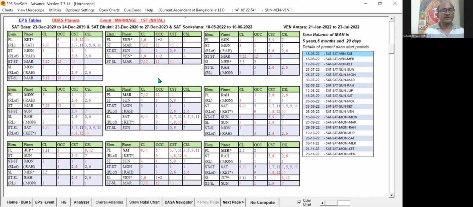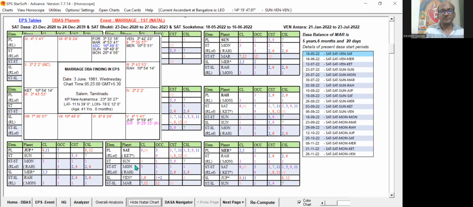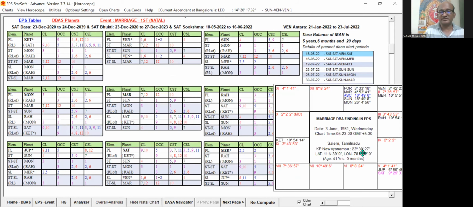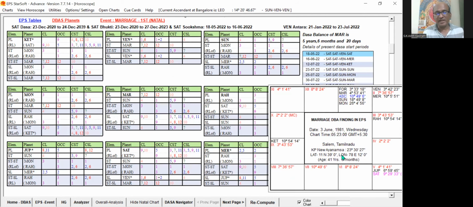In EPS, when we talk about Rahu and Ketu, the node planets, as we normally follow in KP, there is a second planet: the Rasi Lord is considered as the second planet. When we talk about Ketu, Saturn also is considered. I will show you the natal chart also on this page, because this software has a lot of facilities. You can open the natal chart anywhere. This chart is shown in South Indian style. You can change to North Indian chart also.